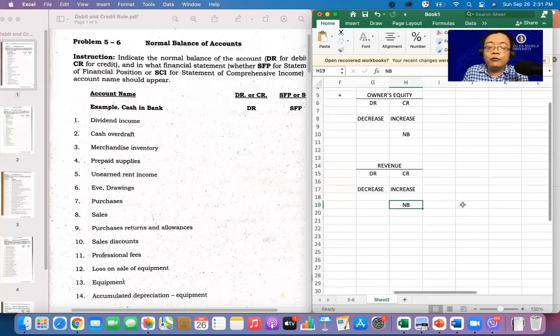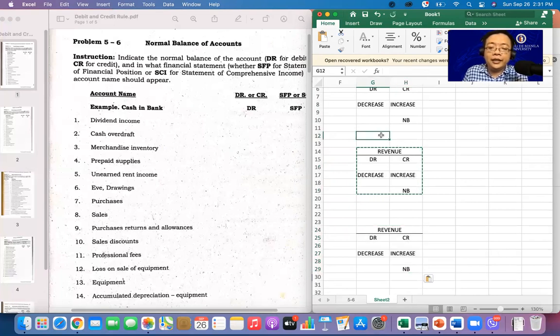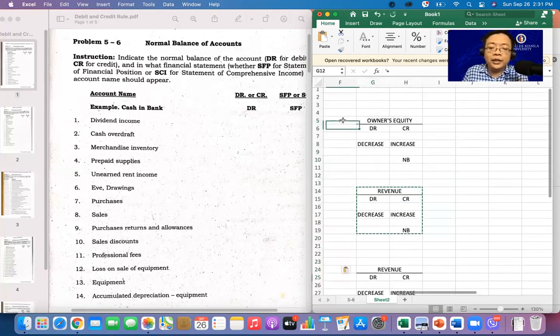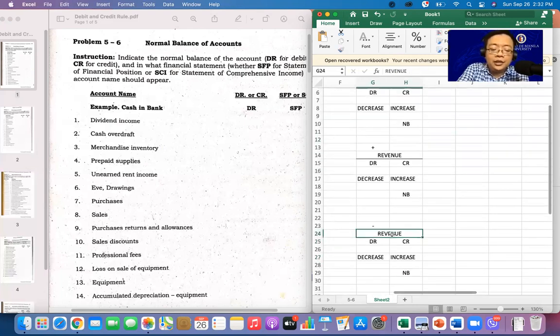What else? We have also here your expenses. Kaya lang sa expenses, baliktad, diba? It is to be added, right? So itong revenue is to be added. Ito naman ay to be deducted as part of owner's equity. In terms of the expenses, ito ay baliktad, no? Debit increase and also we have here your decrease.